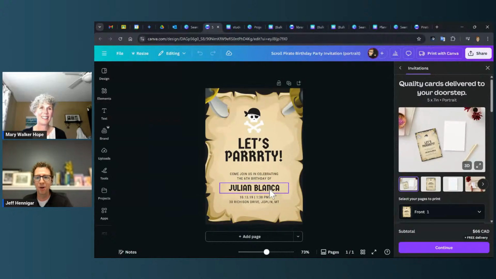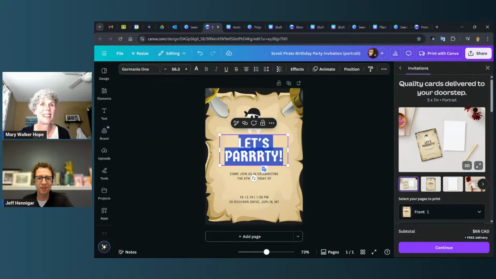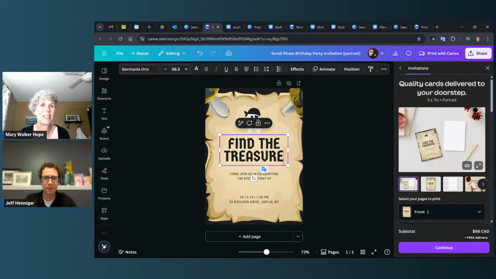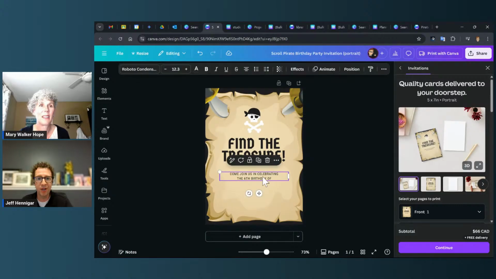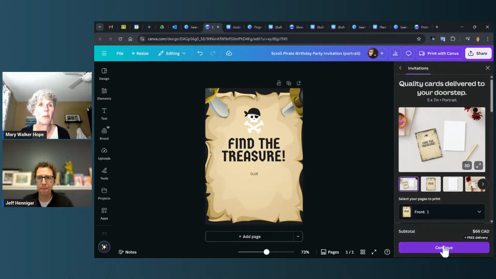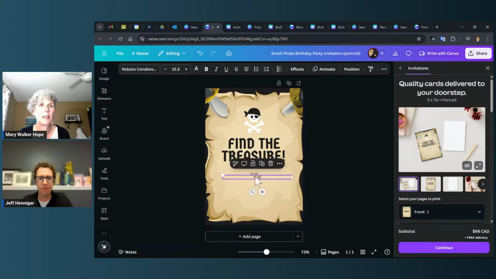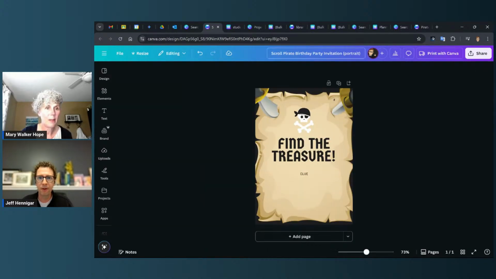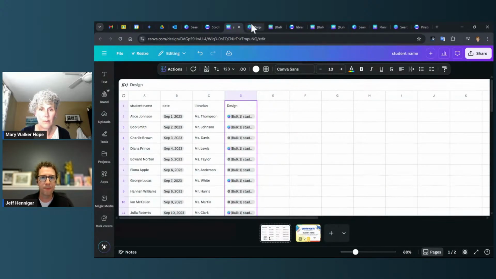All right, so I picked one out, and I could say find the treasure, and I can take out some of these dates. So now all I've got is a box for the clue. And you wanted your number somewhere on there. Oh yes, thank you. Let's copy that box and put it up in the corner, just for the number. And that's probably all I need. It's trying to get me to order them. Just change the name so it's easier to find. All right, let's see if that does it for me.